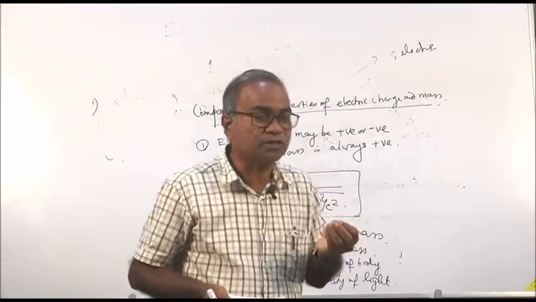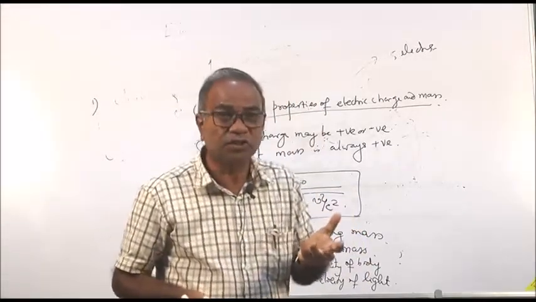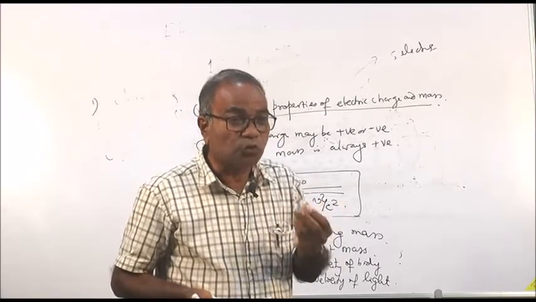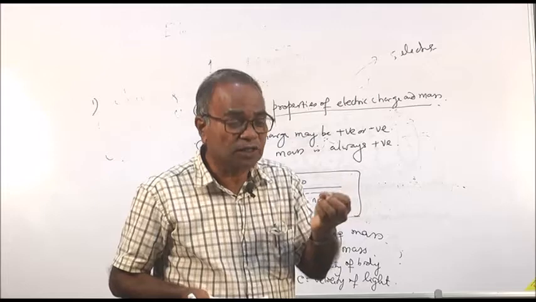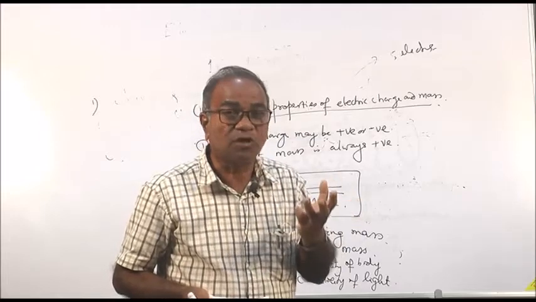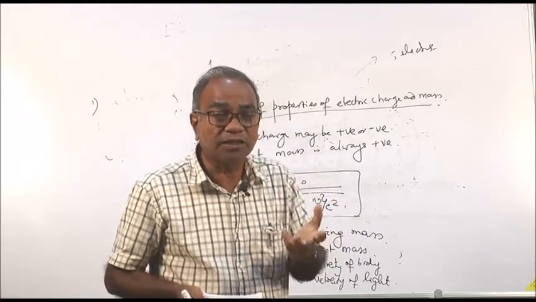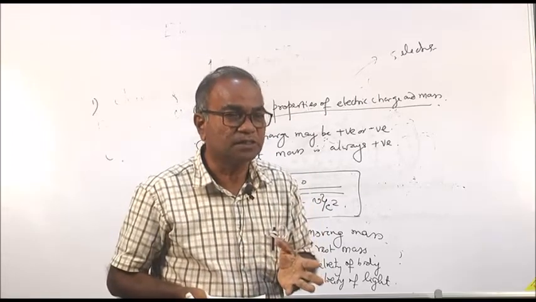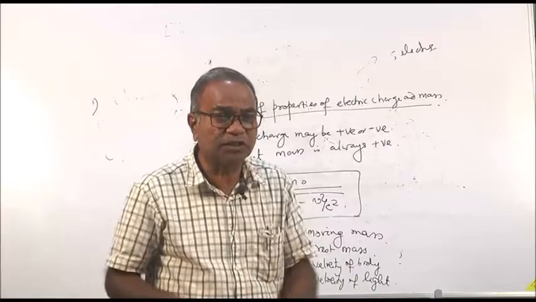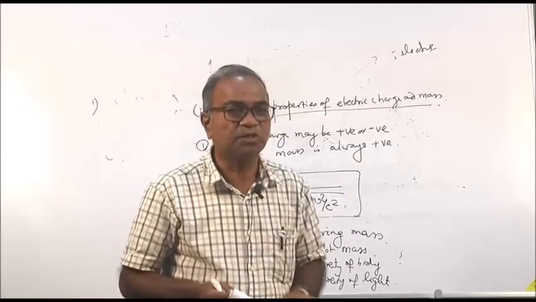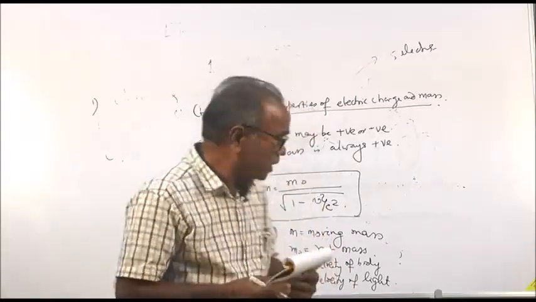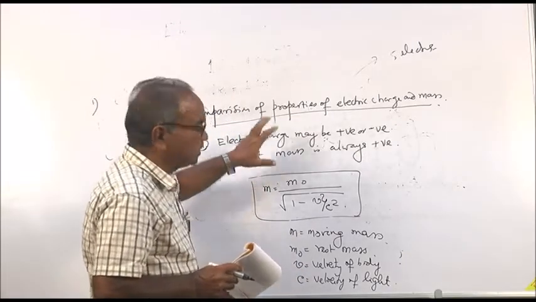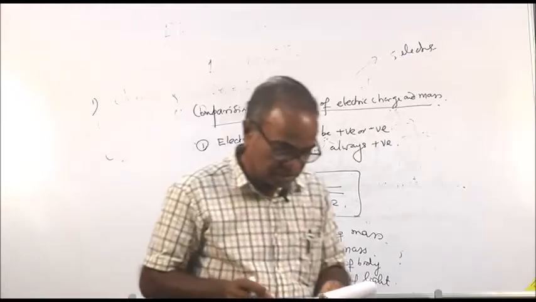You are studying nuclear physics. In nuclear physics, the velocity of the electron, proton, neutron or alpha particles is very large, comparable with the velocity of light. In that case, you cannot keep the mass of the bodies as constant. But for ordinary cases, in classical physics, we can take the mass of a body as constant. So, the mass of a body is not constant, but the electric charge is always a constant quantity.